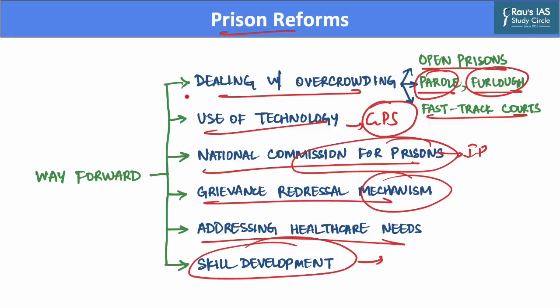Hence, by dealing with overcrowding measures, encouraging the use of technology, forming a national commission for prison, having a grievance redressal mechanism, addressing the healthcare needs of prisoners, as well as providing skill development initiatives are necessary prison reforms that need to be taken urgently. Hence, this was all for today's discussion on prison reforms.